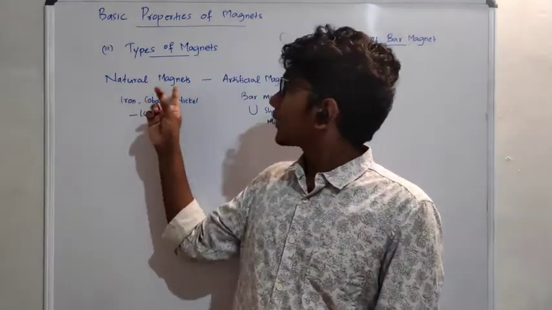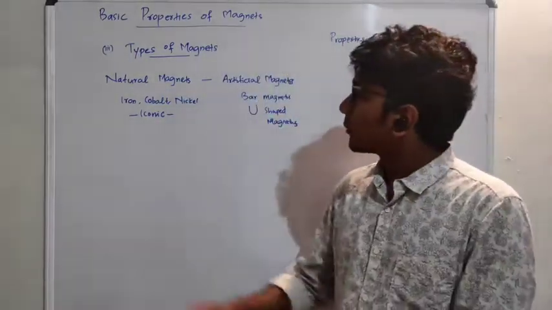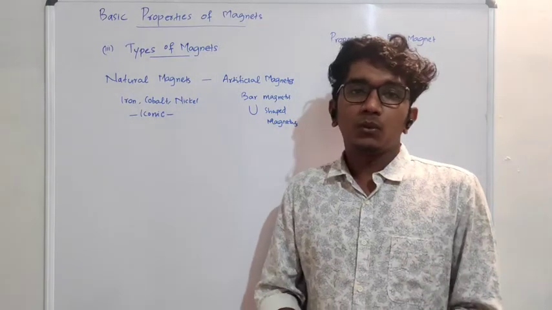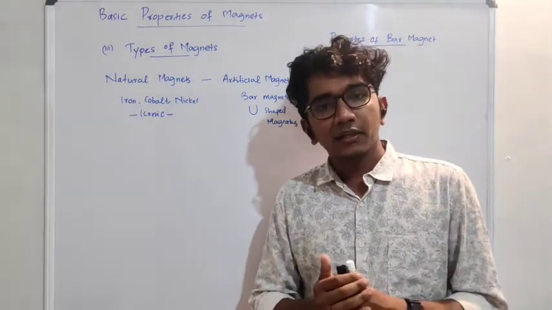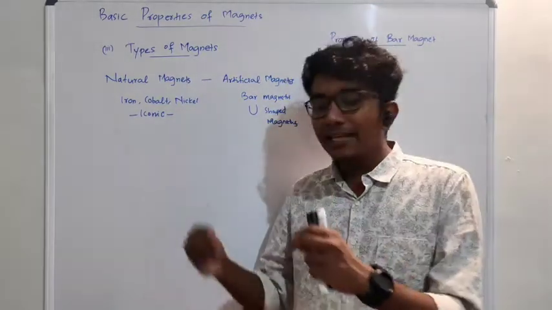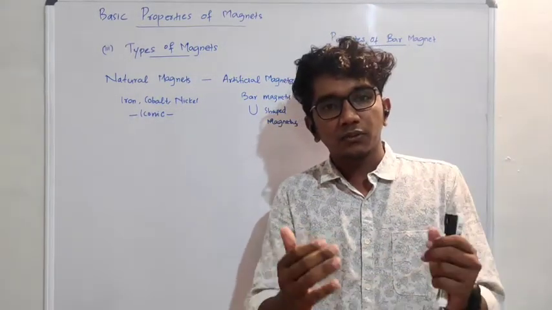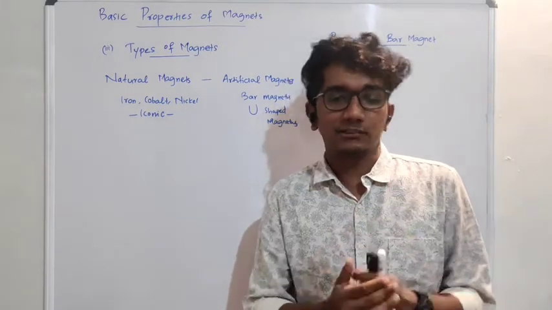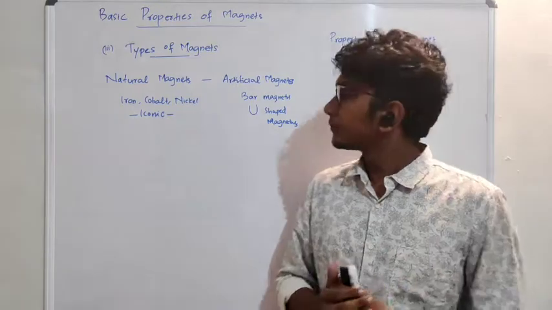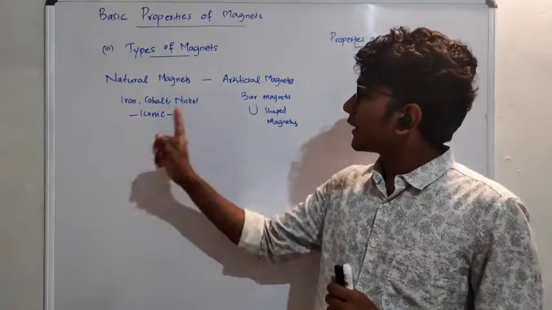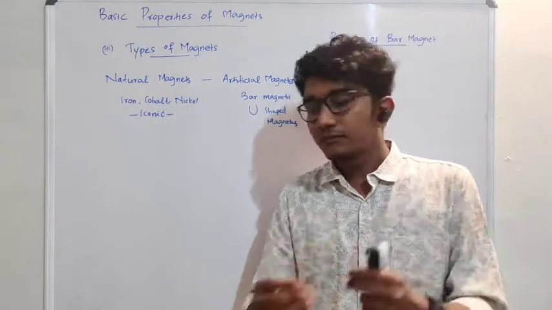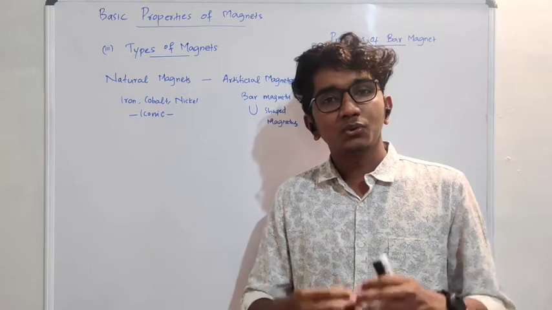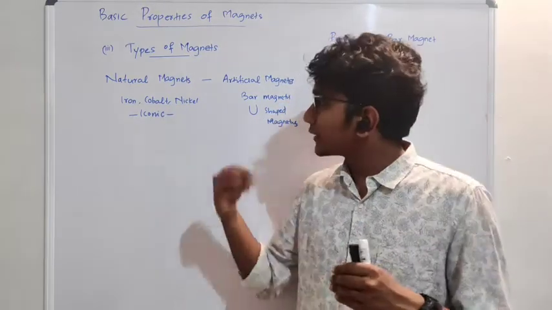But anyways, what are the examples of natural magnets? Natural magnets: iron, cobalt, nickel. They all have magnetic properties. What is exactly the magnetic property? When you keep these materials inside the magnetic field for a while, then they'll start showing the property of a magnet. That is what is magnetic property. So iron, cobalt, nickel, you can remember the word ICONIC. But in entrance exams, in the NEET entrance exam, you are not supposed to expect a question like this.